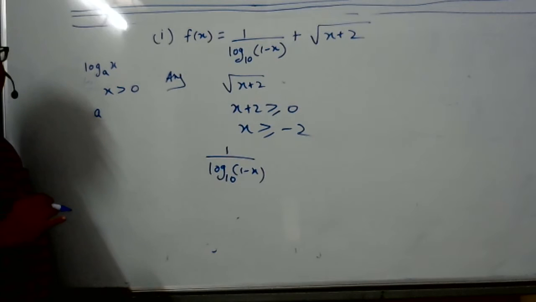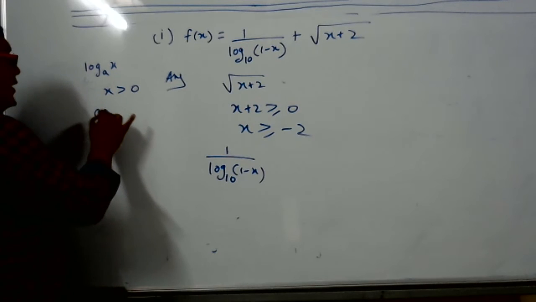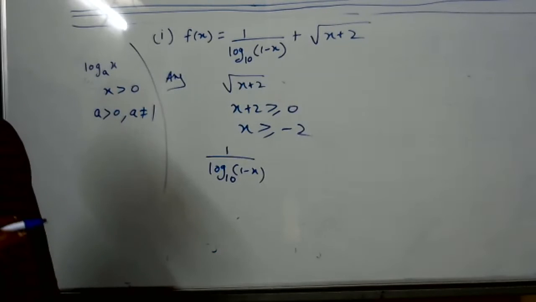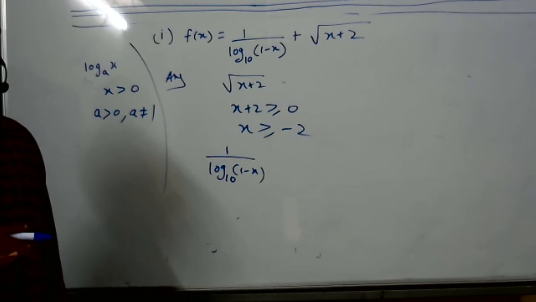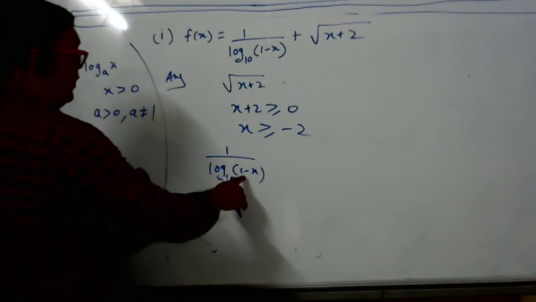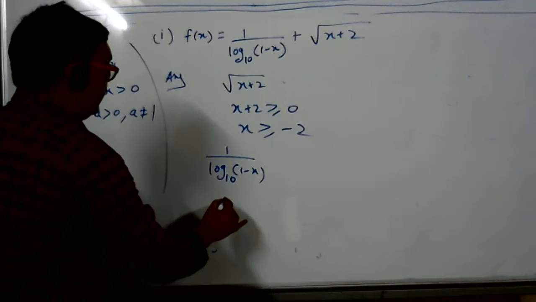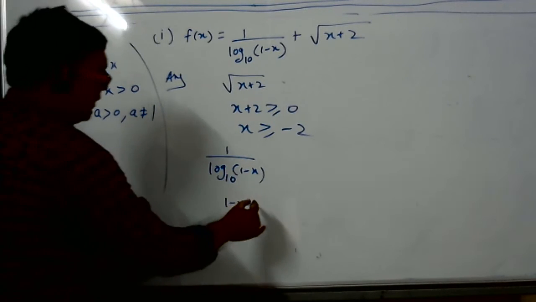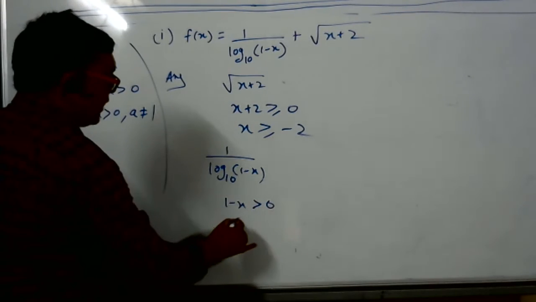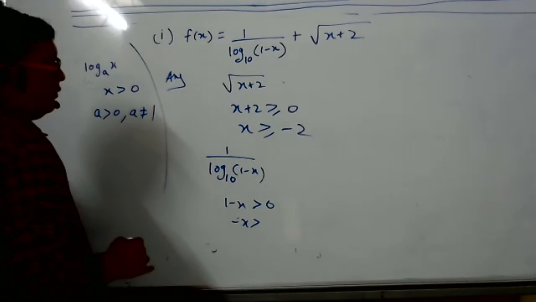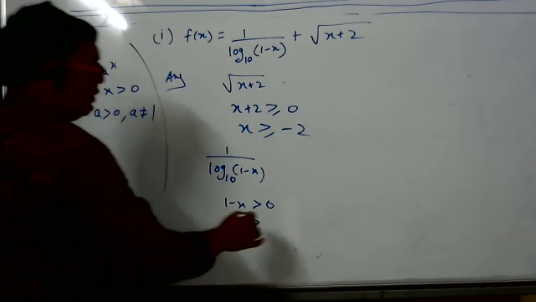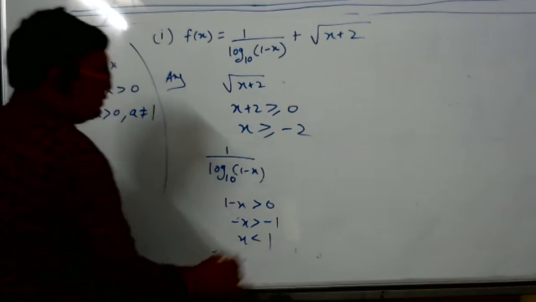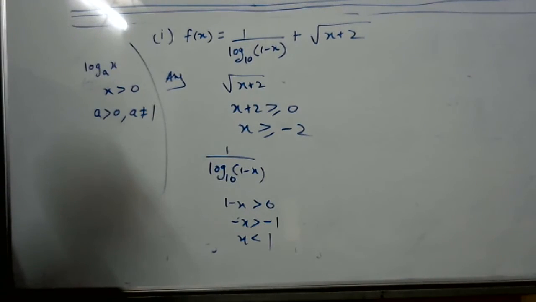What should a be? a should be greater than 0 and a should not be equal to 1. Yes, sir. Now put this condition here. What do I want now? 1 minus x should be greater than 0. So minus x should be greater than minus 1. So multiply x with minus 1. What will we get? x less than 1. Understood? Yes, sir.